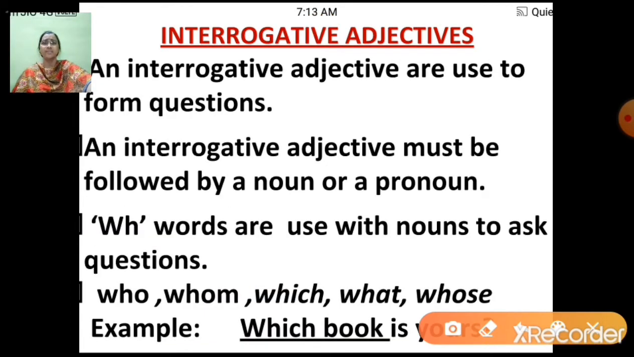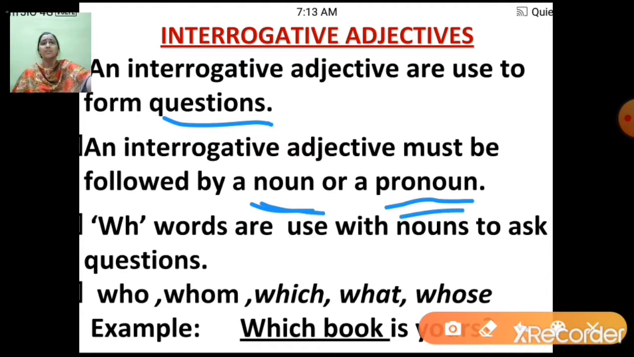Our next type of adjective is interrogative adjectives. And interrogative adjectives are used to form questions. And interrogative adjectives must be followed by a noun or a pronoun. Now this is very important. We will understand this with an example.